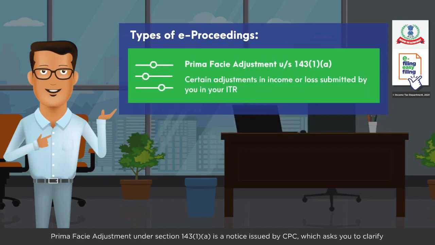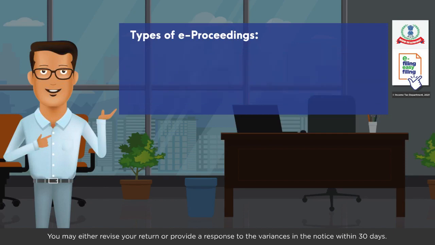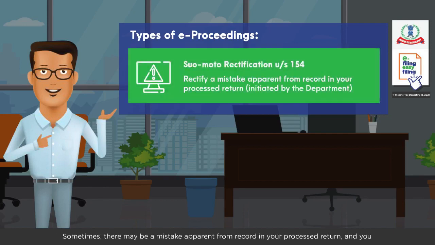Prima facie adjustment under Section 143(1)(a) is a notice issued by CPC, which asks you to clarify any inconsistency noticed within your ITR, or any variance between information in your ITR and audit report. You may either revise your return or provide a response to the variances in the notice within 30 days. Sometimes, there may be a mistake apparent from record in your processed return, and you will receive a suo motu rectification under Section 154 from the department. For such a notice, you need to agree or disagree with the proposed rectification.